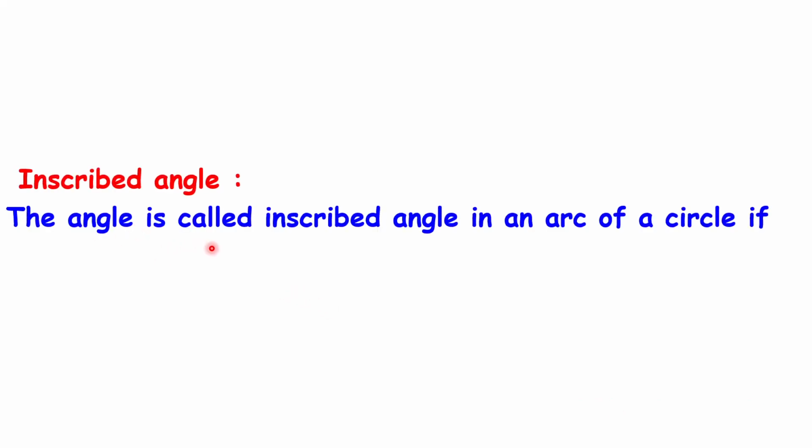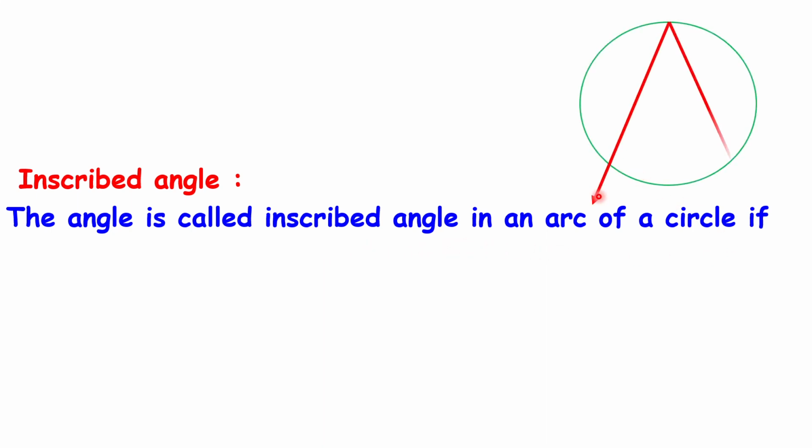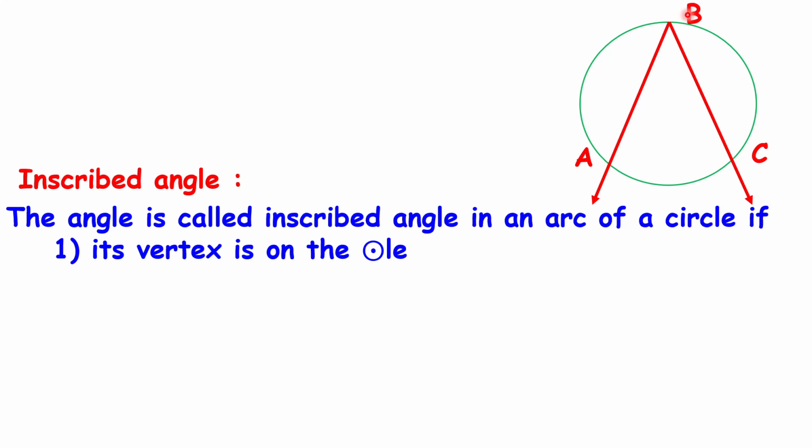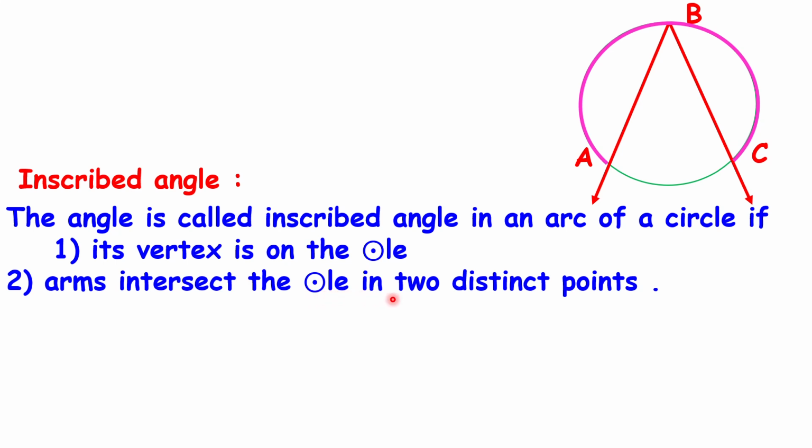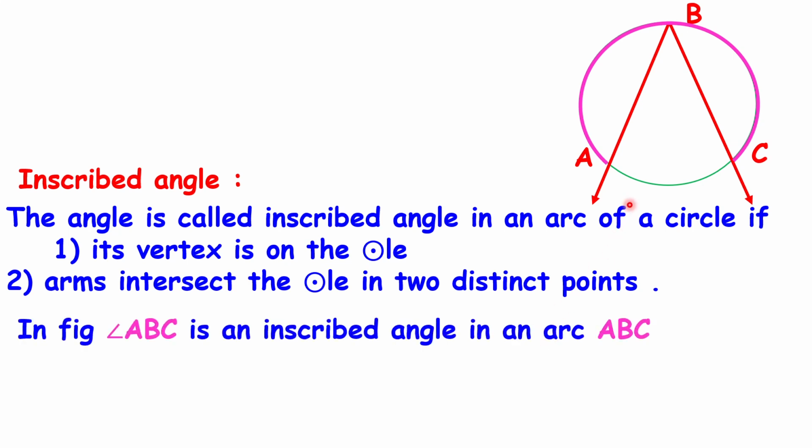Inscribed angle. An angle is called an inscribed angle in an arc of a circle if its vertex lies on the circle. In this figure, the vertex of angle B lies on the circle and the arms intersect the circle in two distinct points. Arm AB intersects the circle at point A and arm BC intersects the circle at point C. Therefore, in this figure we say that angle ABC is an inscribed angle in arc ABC. If the vertex of an angle lies on the circle, then we say that this angle is an inscribed angle.